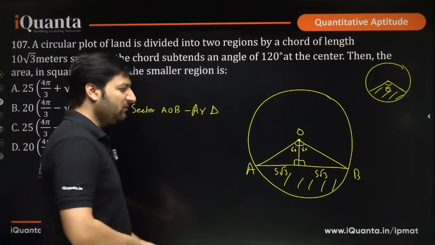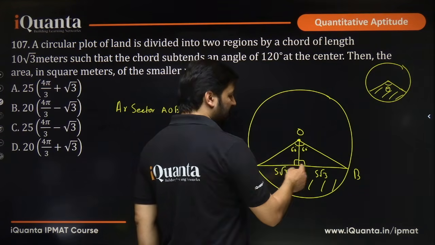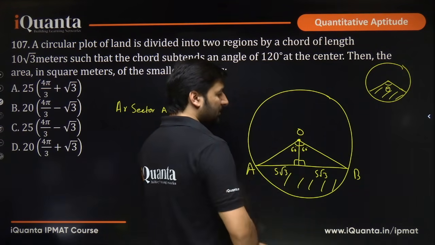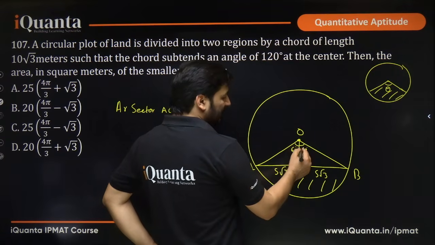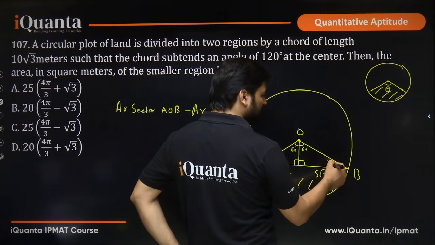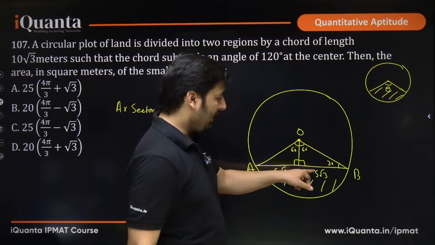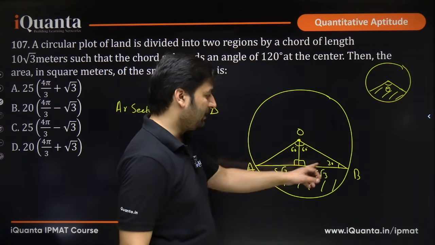To find out the area of the triangle, we have the base of the triangle already. We just need the height and we have the angle. What can we do? If this is 60, this is going to be 30, because this is 90. So I have the base, I need the perpendicular. Can I use 1030?